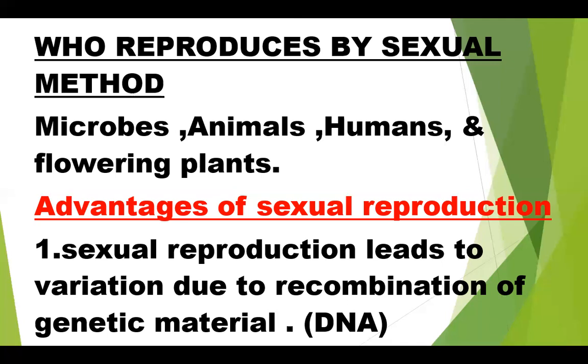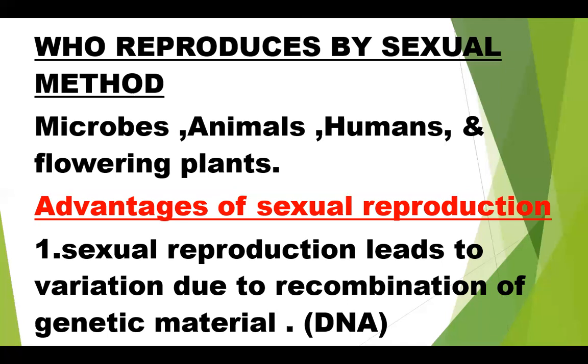Angion means covered and sperma means seed. Here the seeds are covered by fruits. That is a flower-bearing plant. The seeds are covered by a structure called a fruit, so it belongs to the angiosperms.